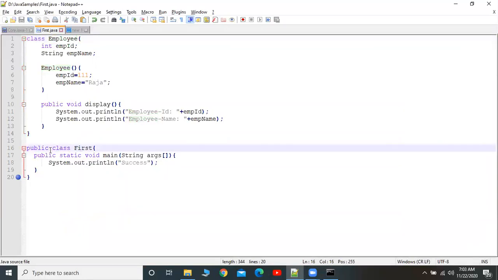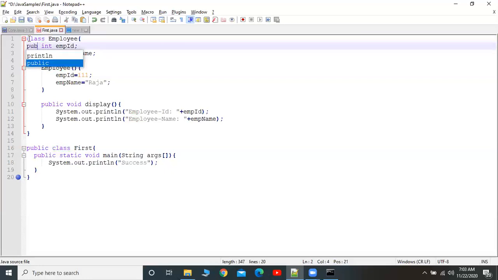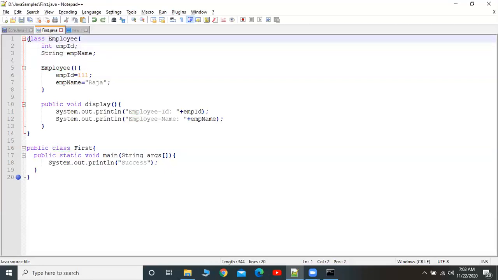One is First, and that class is defined as public. The other class I haven't defined anything for. Public is an access specifier. There are several access specifiers as part of Java, we will see that later, the purpose of each access specifier. In the Employee class, I haven't provided any access specifier. Now I'm going to provide an access specifier for this class.